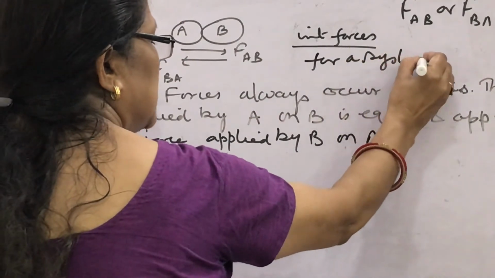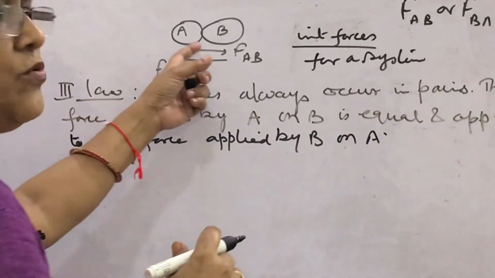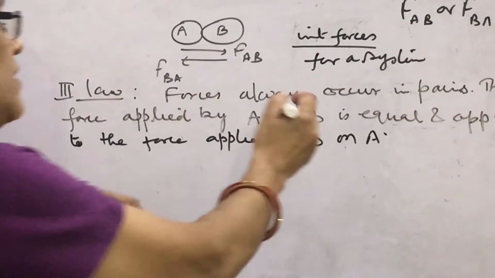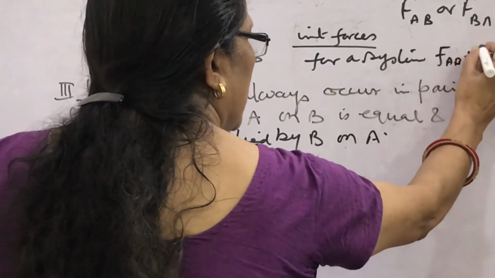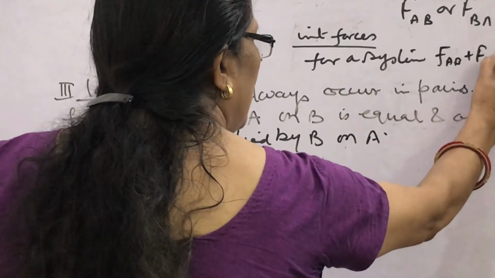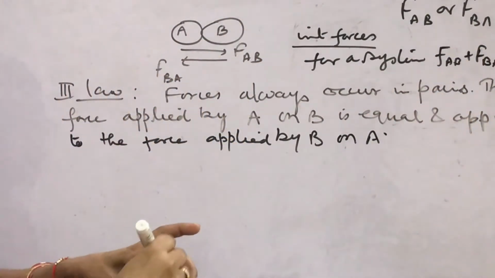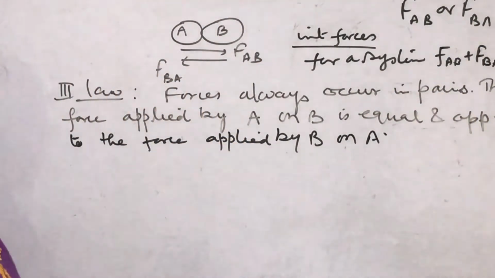So in a system comprised of two bodies we have taken, then for a system we can say that FAB plus FBA will be 0 because system is isolated, so no external force is acting on that. This is all about third law.